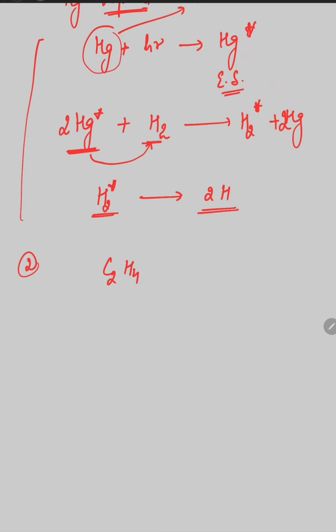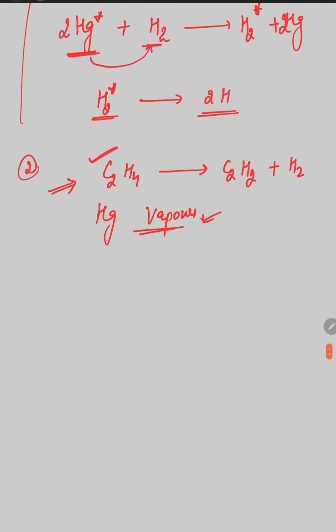Okay, second example is dissociation of ethylene. Ethylene is C2H4. This is actually dissociated into the acetylene molecule plus hydrogen. Okay, dissociation of ethylene is not possible in the absence of mercury vapors. So to complete this reaction mercury vapors are required.